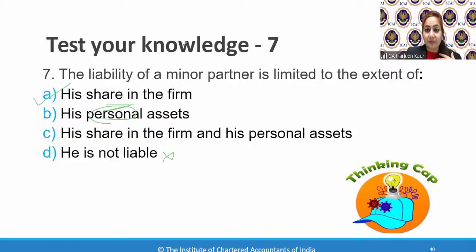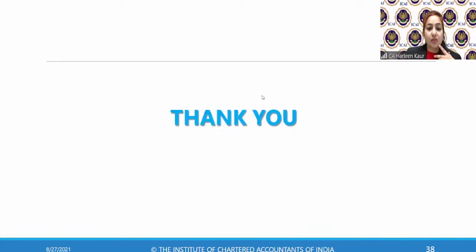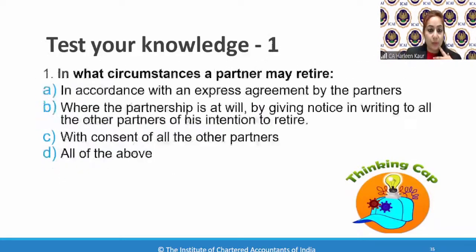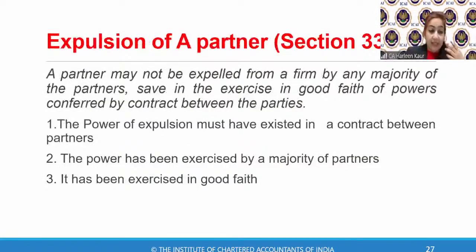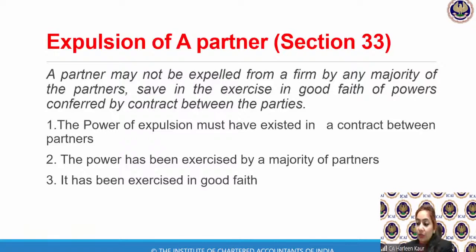All right. Now, children, we have 7 minutes left. Let's complete the expulsion, or do you want to do the examination paper question? Okay, no worries. We'll do the examination paper next time. Let's complete the expulsion of partner. So section 33 is the last topic for today's session, and then we'll wind up. And in the next class, we have to take up those examination questions first, and then we'll move to the registration and dissolution. All right.